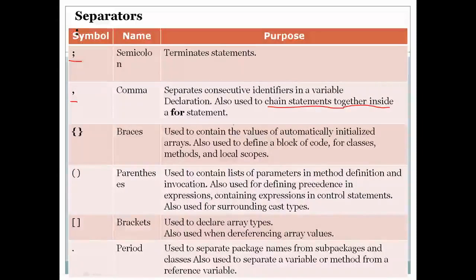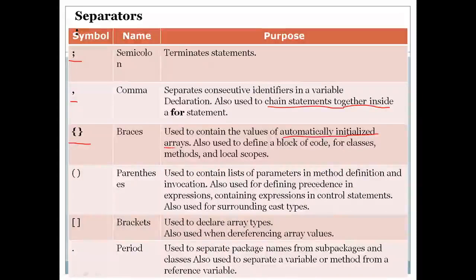Okay, then we have the next separator, that is the flower brackets. As you know, flower brackets are generally used to block statements or to create a block of statements. They are also used to contain values of automatically initialized arrays.